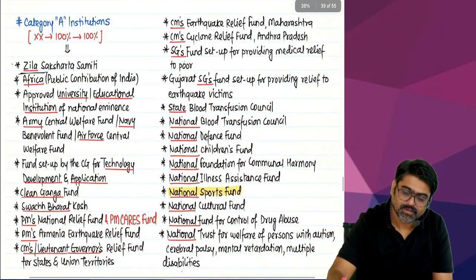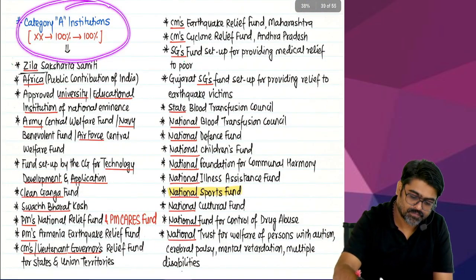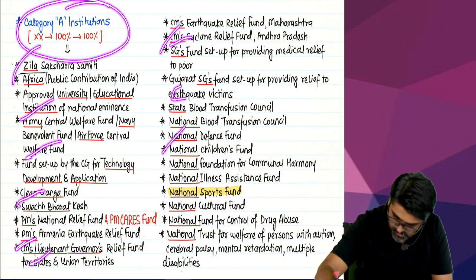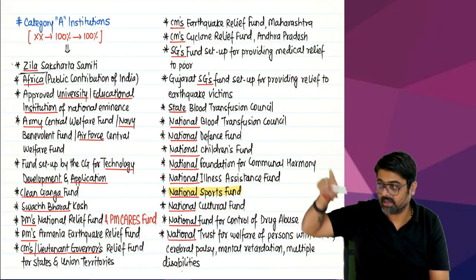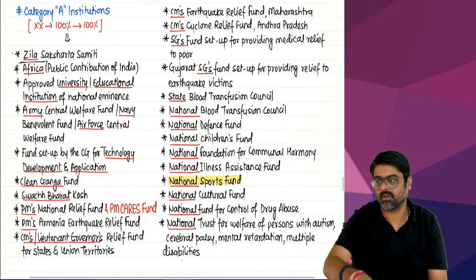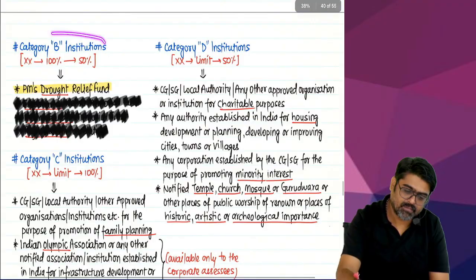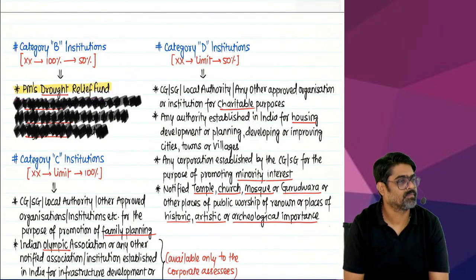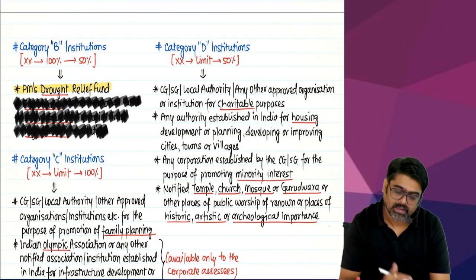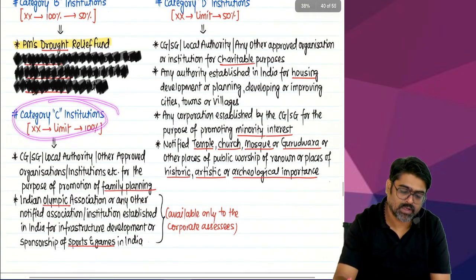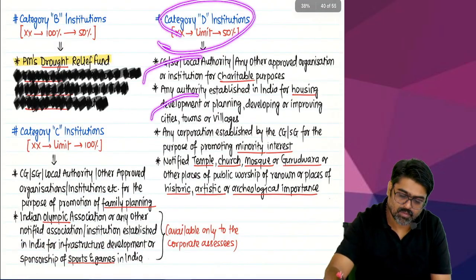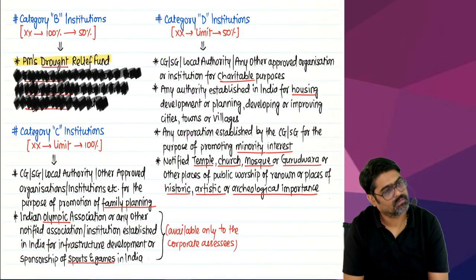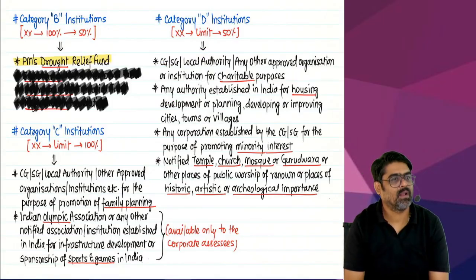Sir, this is category A. These are the names which you are supposed to remember. You have to remember each and every name category wise. Yes or no? Then category B, only one name you have to remember. Other names they have removed. Only one name. Category C you have to remember only 2 names. And category D you have to remember these names. So simple. I'll give you a trick.